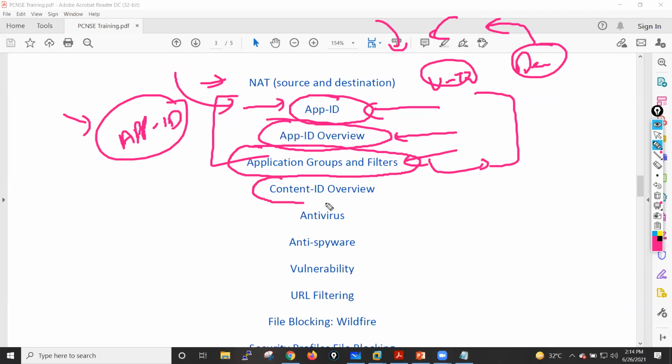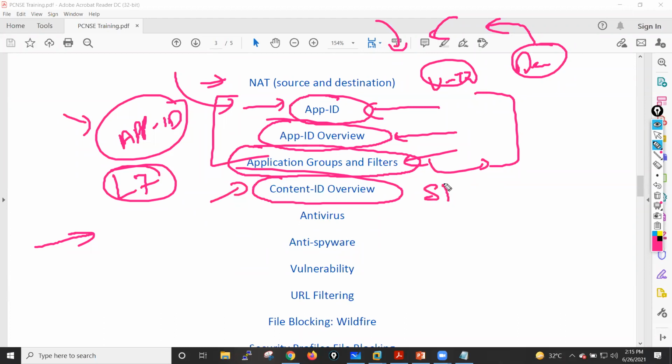Now after that I'll move towards content identification. Content identification means App-ID and Content-ID are your actual layer 7 features, which protect our organization from different kinds of threats, malware, viruses, and anti-spyware. All these kinds of protection we will get due to this content inspection.